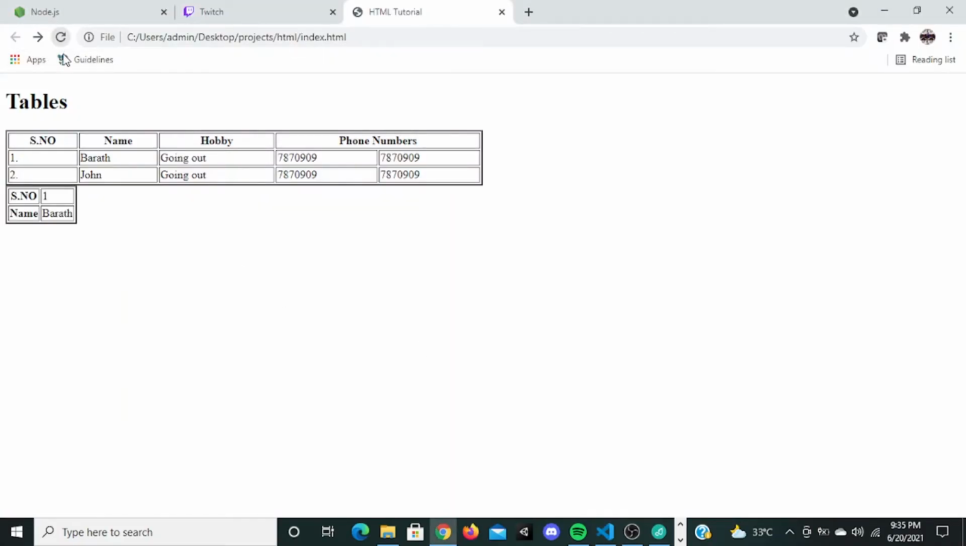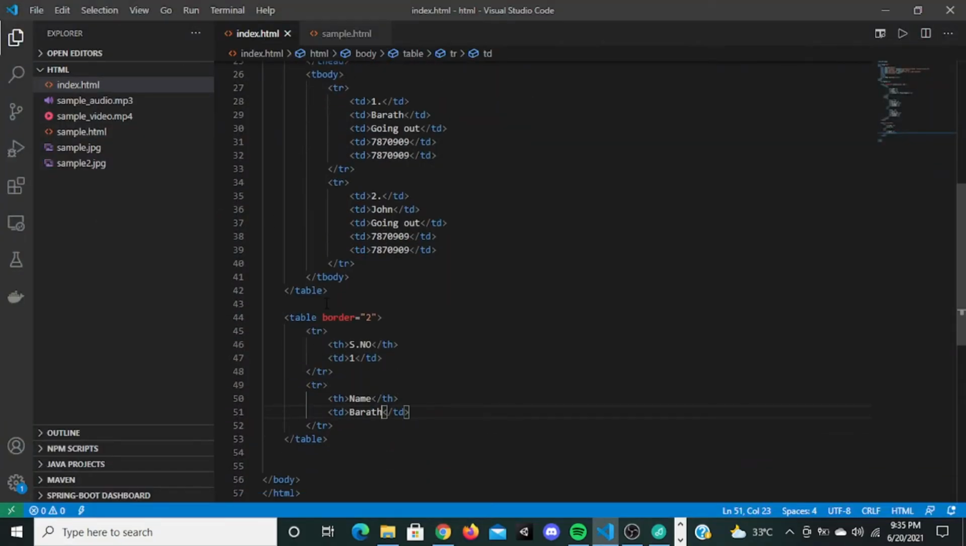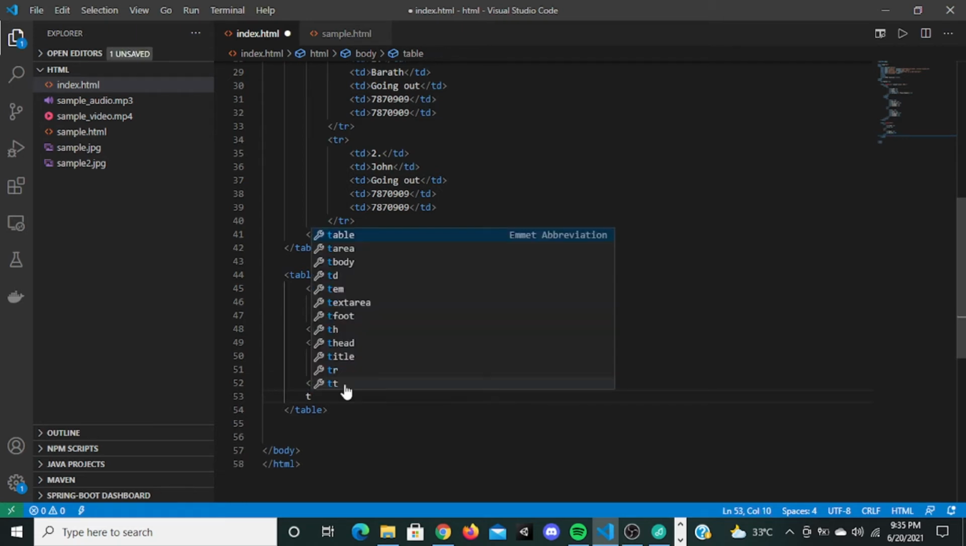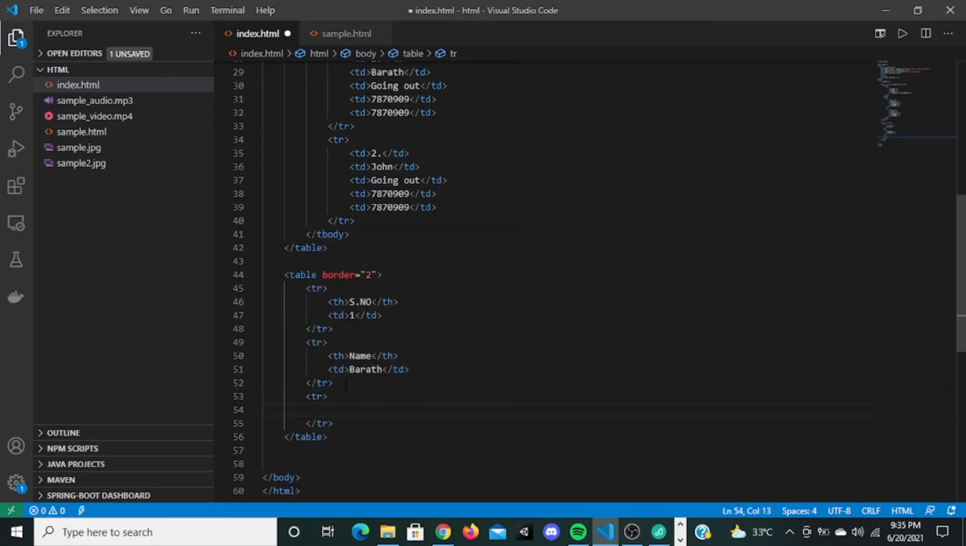Save this. It's going to say SN number is 1, name is Bharat. Now, when you want something to take 2 rows, like that phone number, you can say TR. You can say TH. You can say row span because this is row 2, and you can say phone number, and now you can give 2 data for this.